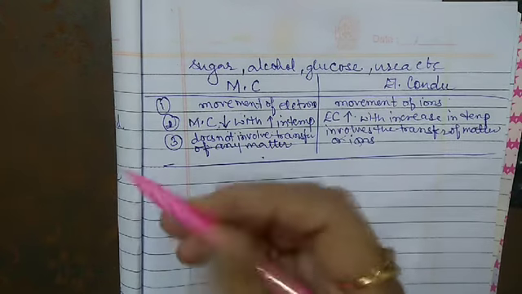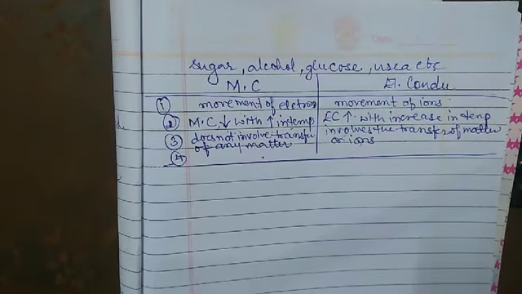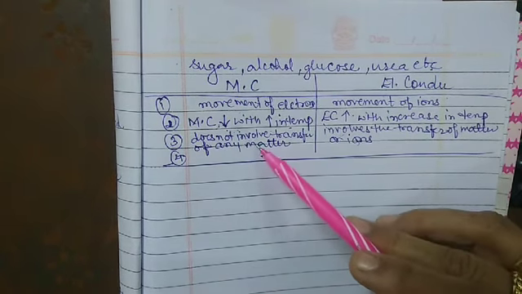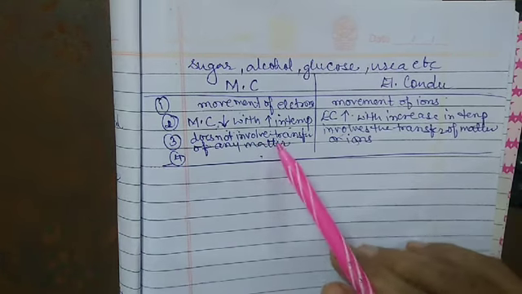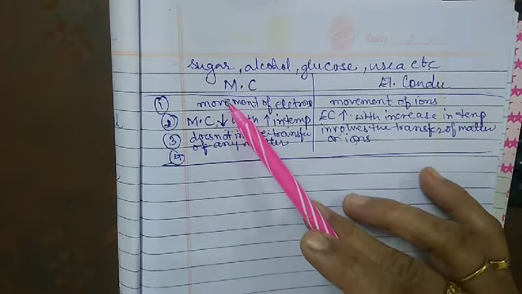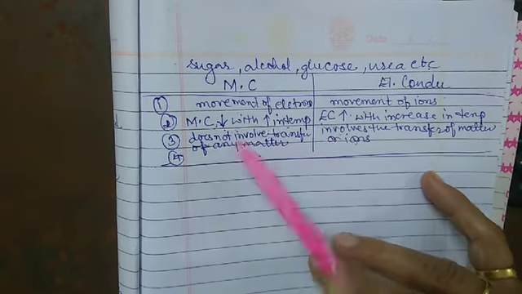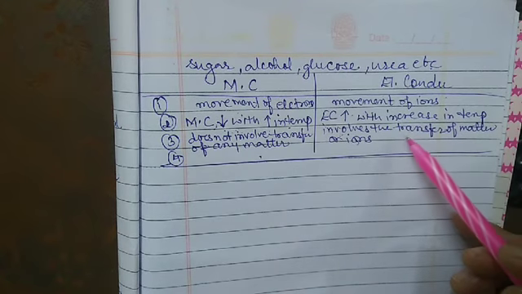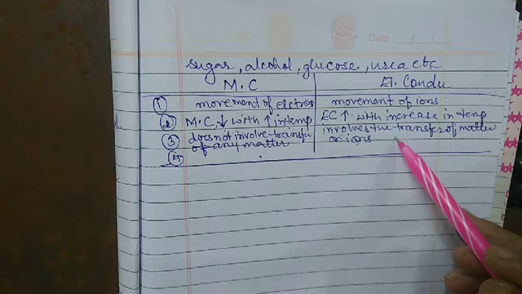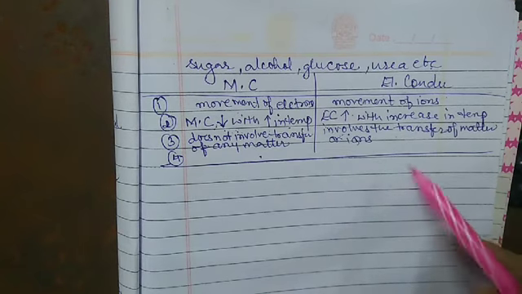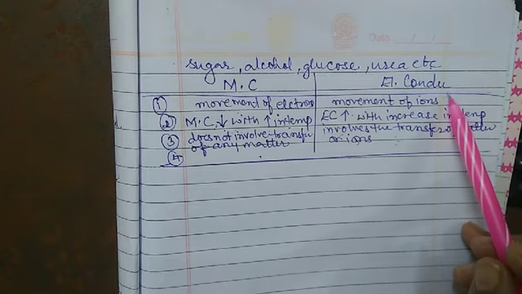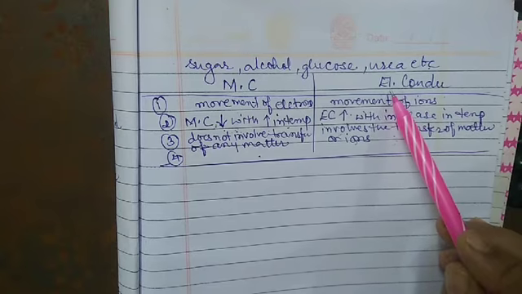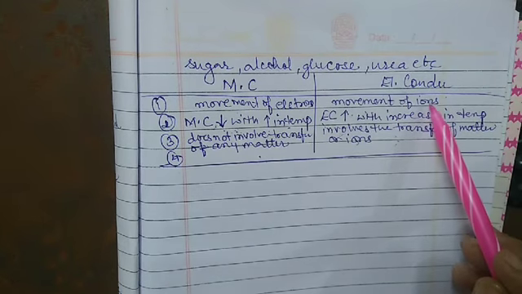Another more important difference is that metallic conductance involves no change in the chemical property of the conductor. And electrolytic conductance involves decomposition, which we have already studied in the definition of the electrolytic conductor, that chemical decomposition takes place.